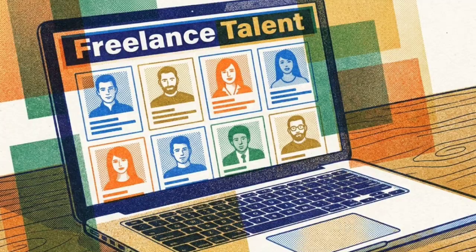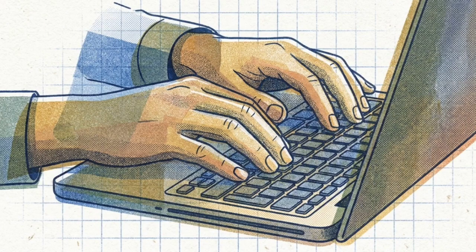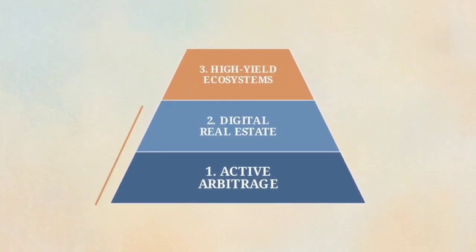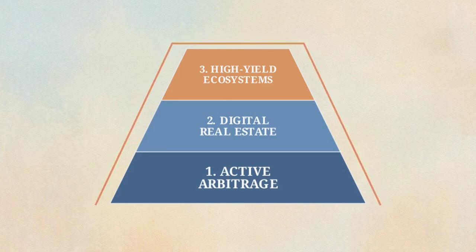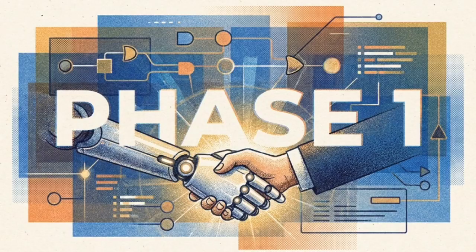Open up your freelance dashboard, your newsletter platform, and your fintech app so you can build along in real time. Executing this specific three-part architecture assembles the components of a self-sustaining financial structure. Let's start with stream number 1. We have to start with active income to generate your seed capital.